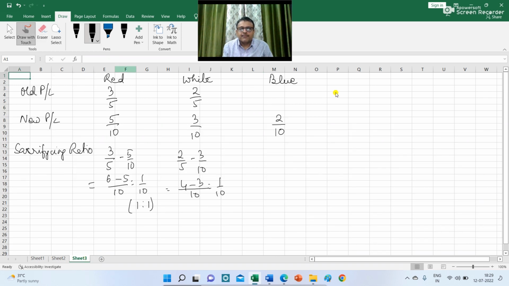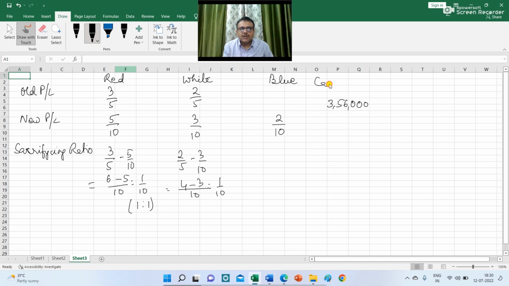Now, the new PL ratio is 5:3:2, which means that Red and White together control 80%. So this 3,56,000 represents an 8/10 share.